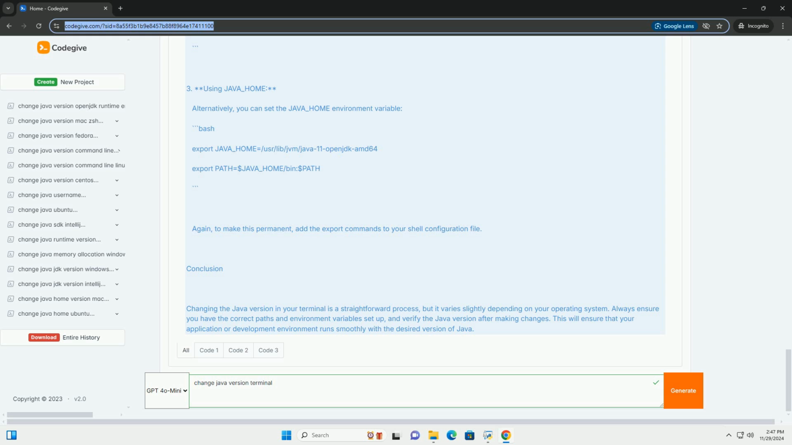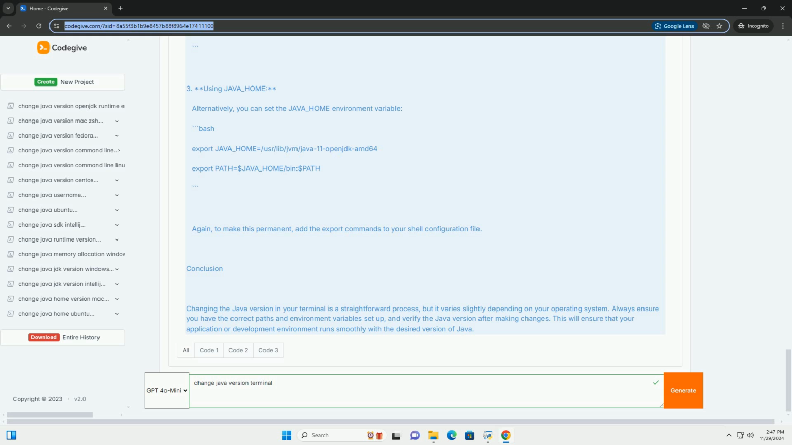Step 3, change Java version in terminal. Windows. 1. Using environment variables. Right-click on This PC or My Computer and select Properties. Click on Advanced System Settings. In the System Properties window, click on the Environment Variables button. Under System Variables, find the variable named Path and edit it. Add the path to the bin directory of the Java version you want to use.